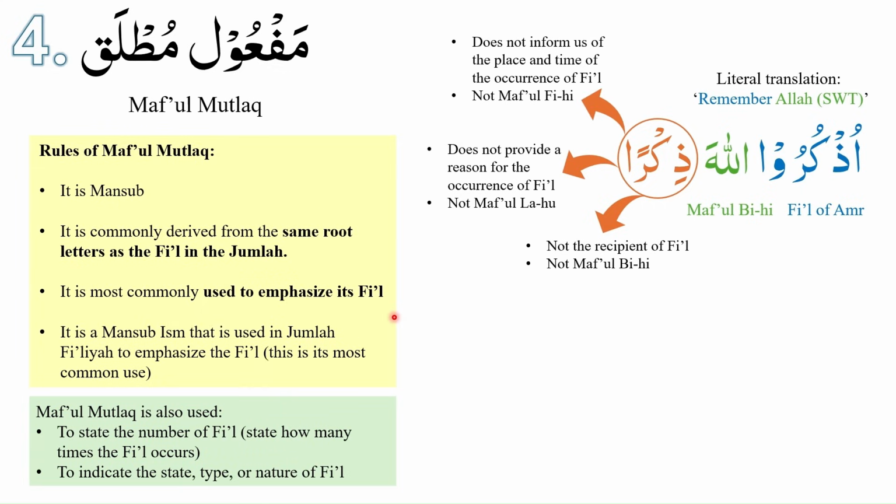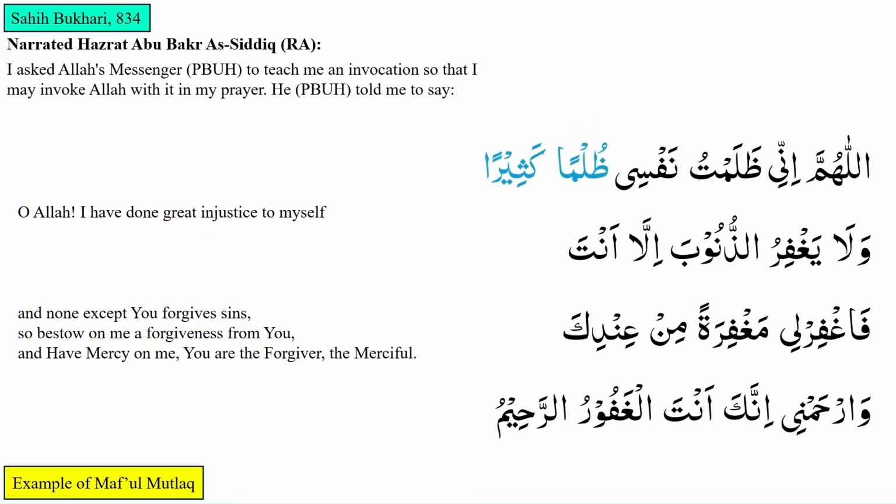The three basic things that we can take from maf'ul mutlaq are: number one, it will always be mansoob because it is maf'ul. Number two, it is commonly derived from the same root letters as its fi'l. And thirdly, it is most commonly used to emphasize its fi'l. Let us study some examples that will help us understand maf'ul mutlaq further.